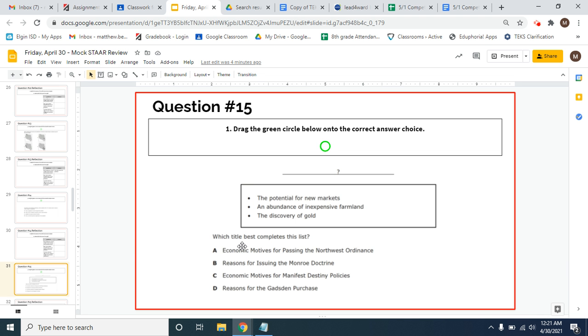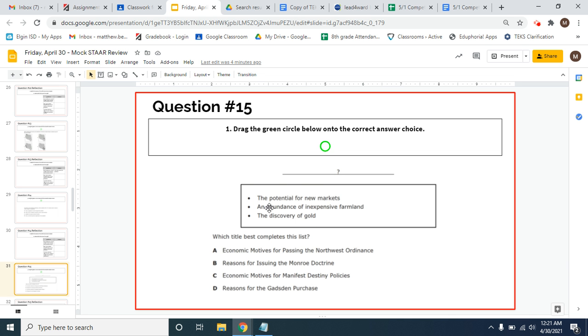All right, this question says, which title best completes this list? So we've got a question mark here, looking for the title. And the list says the potential for new markets, an abundance of inexpensive farmland, and the discovery of gold. So all of these things, what they have in common is that these were C, economic motives for manifest destiny policies. Remember, manifest destiny is the belief that the United States was meant to spread west.